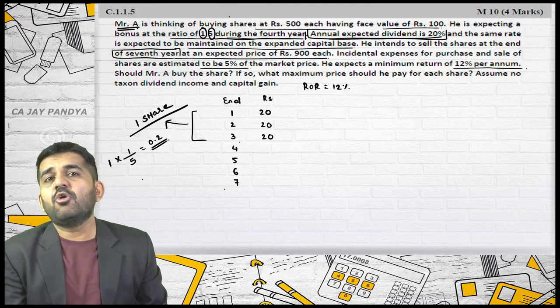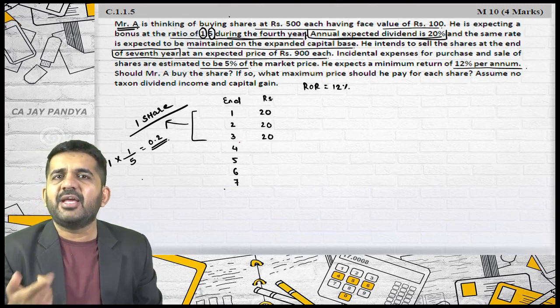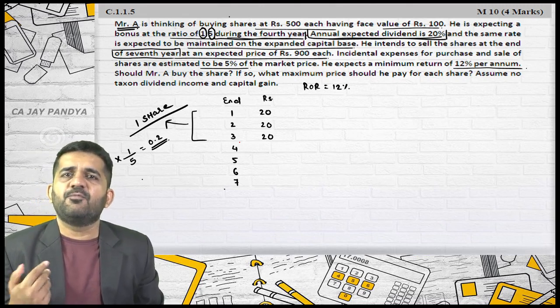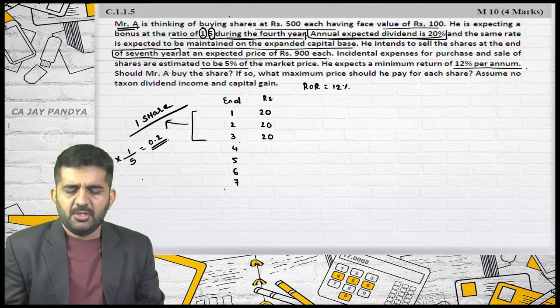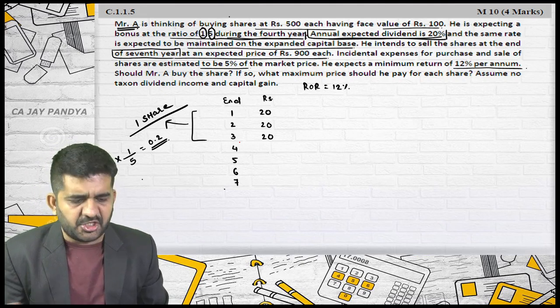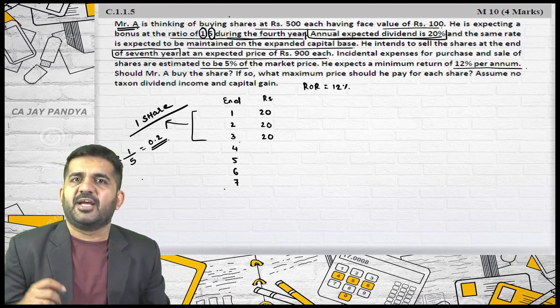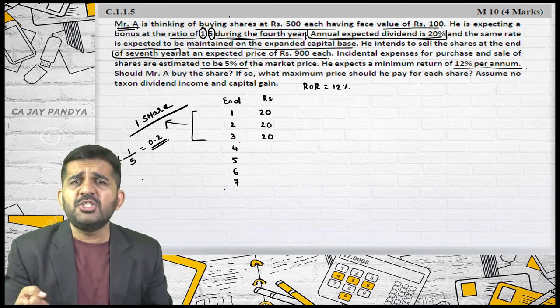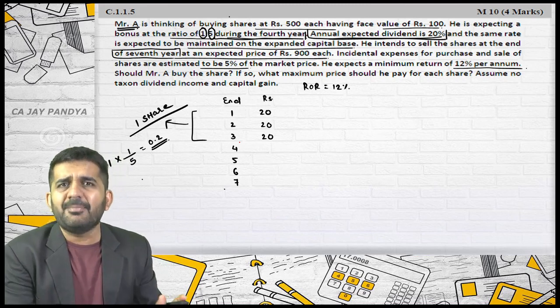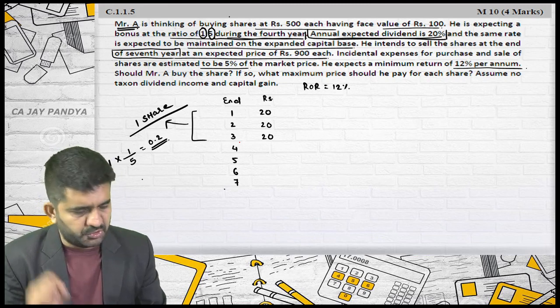Now sir, there cannot be 0.2 share. Agreed. But understand, if you are holding 10 shares, you will be getting 2 shares. If you are holding 5 shares, you will be getting 1 share. So if you are holding 1 share, for the purpose of mathematical calculation, you can understand that you will be getting 0.2 share. Is it right?